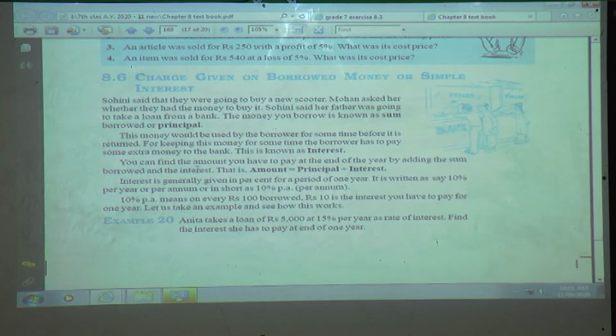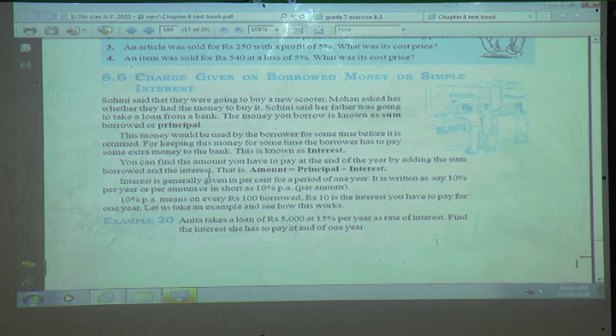You can find the amount you have to pay at the end of a year by adding the sum borrowed and the interest. So I told you 2,000 you had borrowed, and the interest you were going to pay in a whole year was 150 rupees. Sum means you have to add, that is 2,000 plus 150 is 2,150 that you have to pay to the bank.